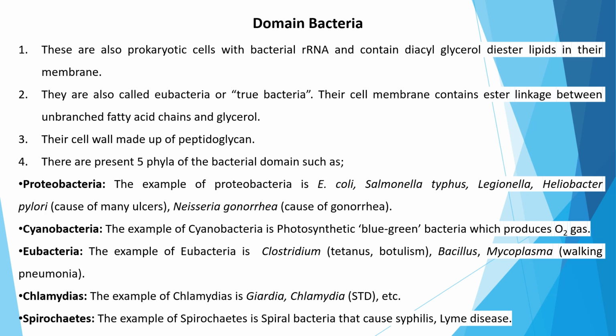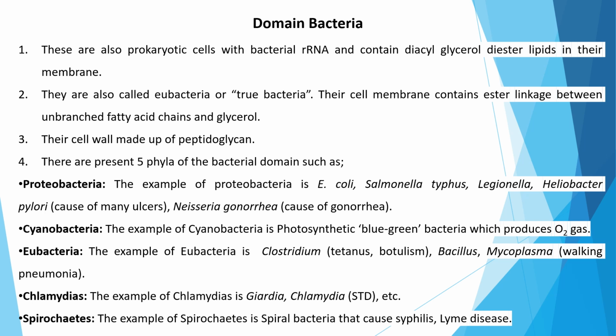And the next one is domain Bacteria. They are prokaryotic cells with bacterial rRNA, and mainly they contain diacyl glycerol diester lipid in their cell membrane. They are also known as Eubacteria or true bacteria. In their cell membrane, they contain an ester linkage between the unbranched fatty acid chain and glycerol. Their cell wall is completely made up of a peptidoglycan layer.